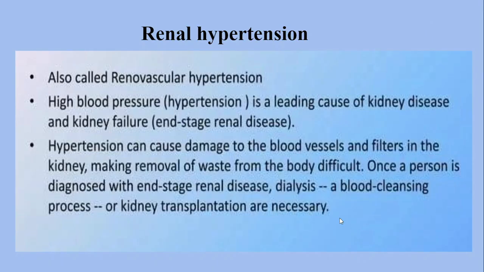Now hypertension can lead to renal disease, right? It means renal failure, so it is called renal vascular hypertension. Hypertension is a major complication that leads to kidney failure, right? High blood pressure is a leading cause of kidney disease, kidney failure, or end stage renal disease. Hypertension can cause damage to the blood vessels and filters in the kidney, making the removal of blood waste from the body difficult, right? Hypertension damages the blood vessels of your kidneys.